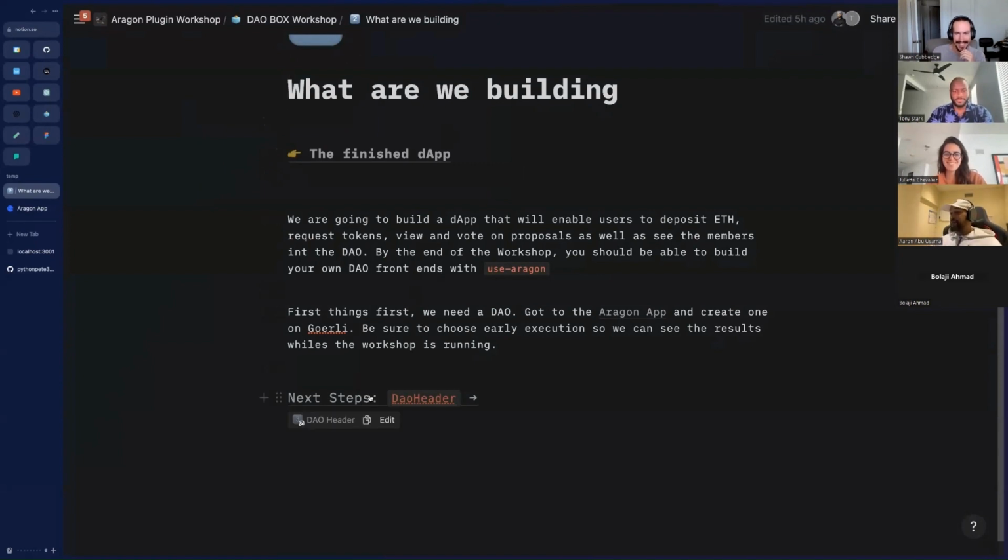Essentially what we are building is a dashboard that allows you to deposit ETH in your DAO, get a list of votes, see who the members in the DAOs are and get their balances and things like that, and create a proposal to get a DAO token. To start off with, we create an Aragon app.